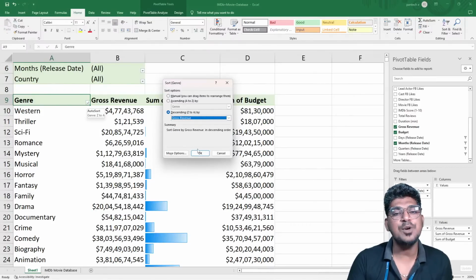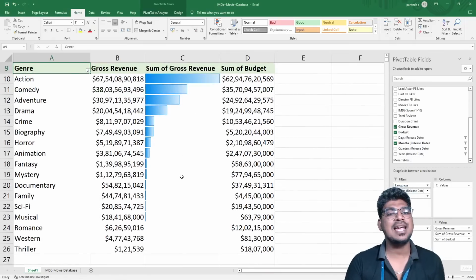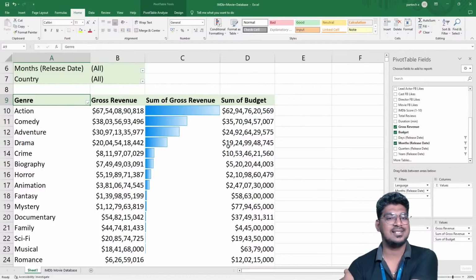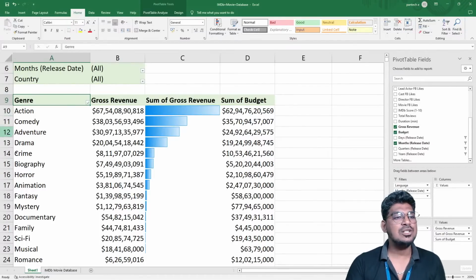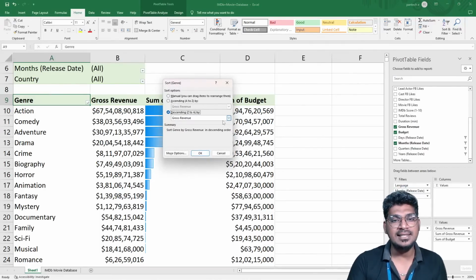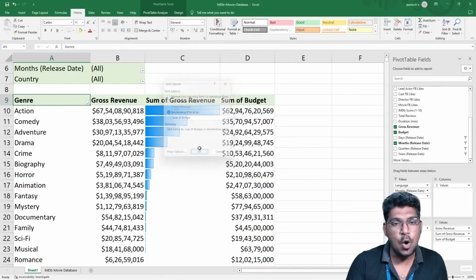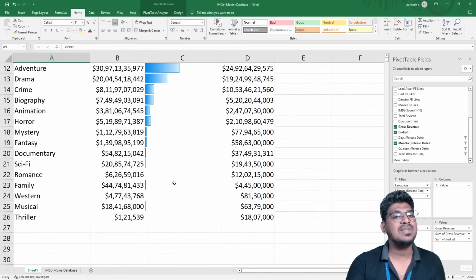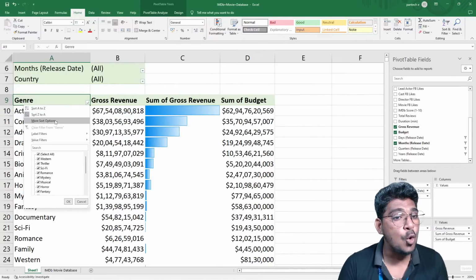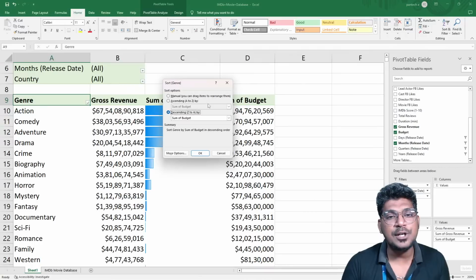For example, I'm going to select the gross revenue. Now you can see it here. Based on the gross revenue, it changes like this. So based on the gross revenue, you can see this one. Once I make this more sort option in descending order, I'm going to select the budget. Then the same thing is happening here. Otherwise, I can move to this more sort options, making the ascending order.